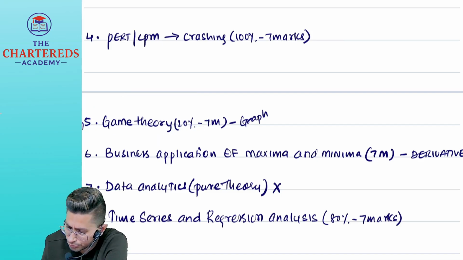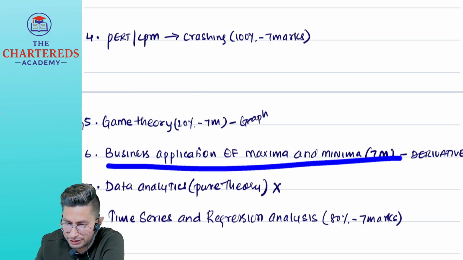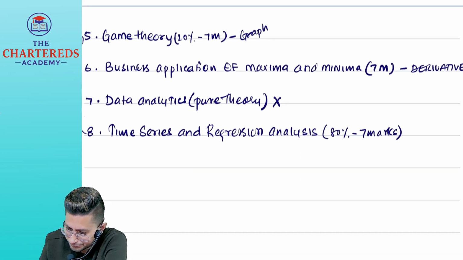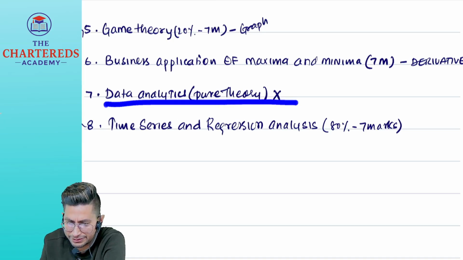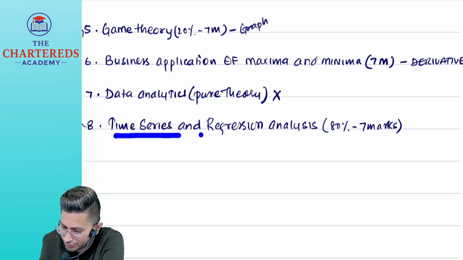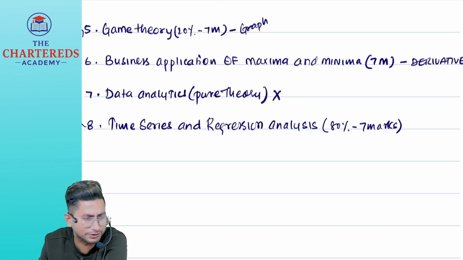Like that ratio. Business applications of maximum minimum, guaranteed question. This they will ask 100%. And the majority of the students will leave this question and come. Don't do that. Then we have data analytics. As I already told you, not that much important. Very rarely they ask. I've never seen them asking. Then we have time series and regression analysis, 80% chance.